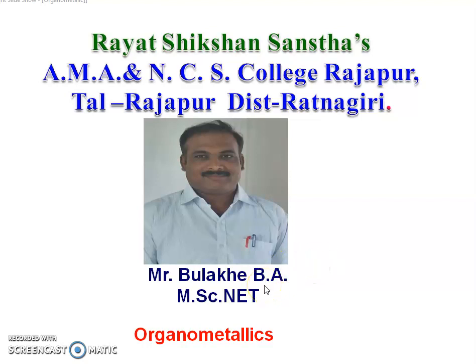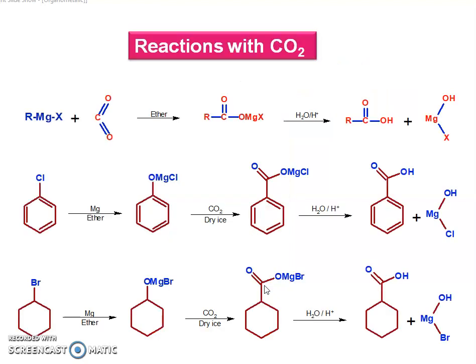We have started the new lectures on organometallics. In the chapters, we have seen some reactions of organometallics with various compounds. The first reactions we have seen are the reactions with carbon dioxide. Firstly, the general reaction with carbon dioxide: to these Grignard reagents, we add dry CO2, carbon dioxide.